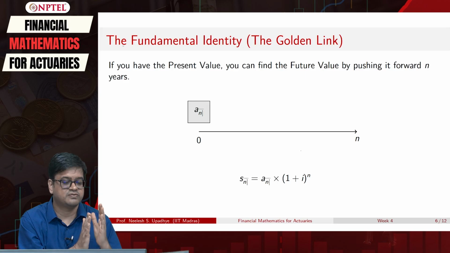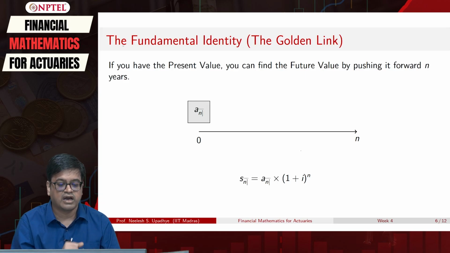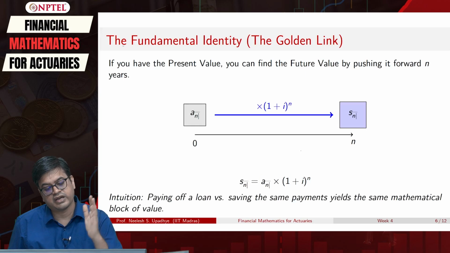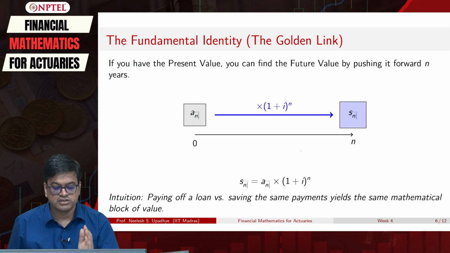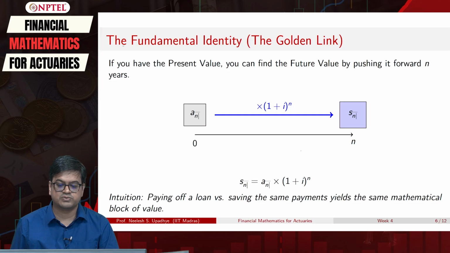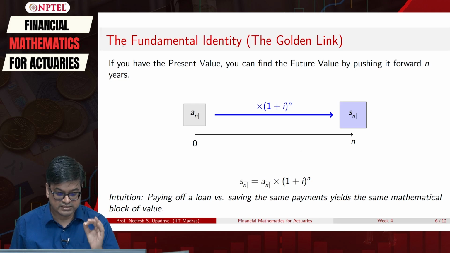If I want to consider the future value of this present value, I should move this n time steps forward. If I move this n time steps forward, this present value will earn interest for n time steps with compounding. So, I will multiply it with (1 + i)^n, and then what I get is the future value of that annuity. So, we have established a connection. S_n is equal to a_angle_n into (1 + i)^n,